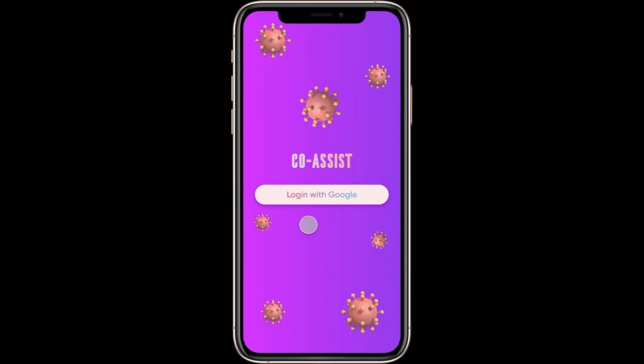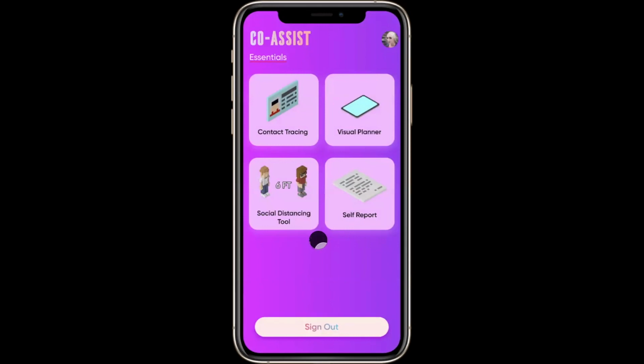So this thing hurt me a lot and got me worrying about what will happen if people continue to neglect this big issue. And that's why me and my friends have come up with a solution named CoAssist. This is a simple application which we have built, which has many functionalities which we would like to show. We'll start with a simple Google login, which we have already done. And here, as you can see, we have given our users the option of four functionalities, starting from contact tracing to visual planner, social listening tool, and self-report.